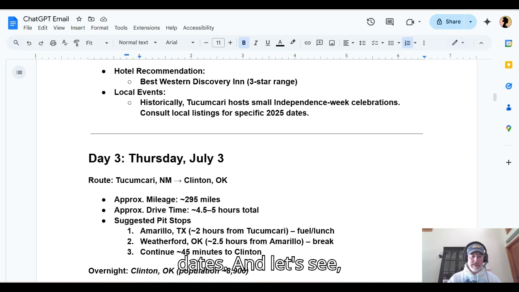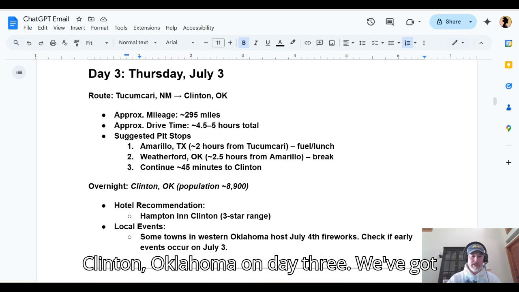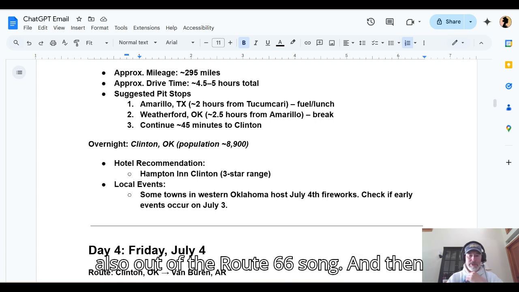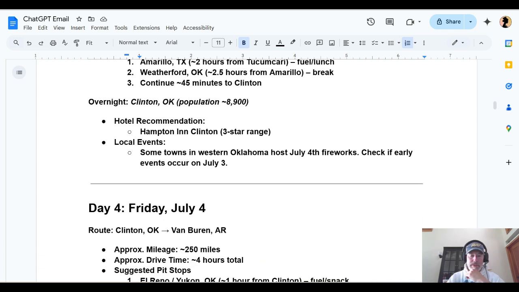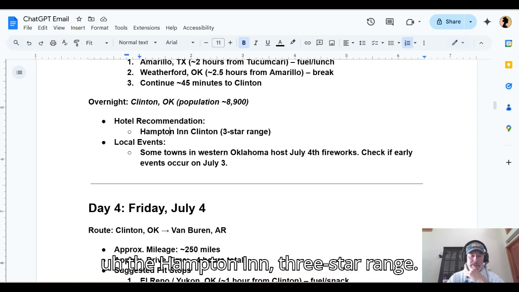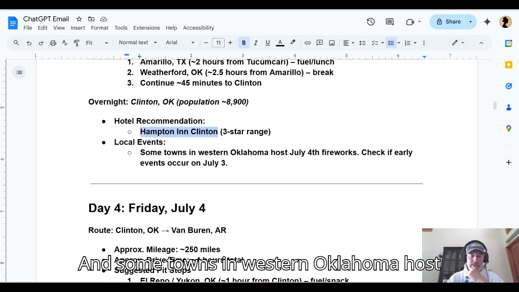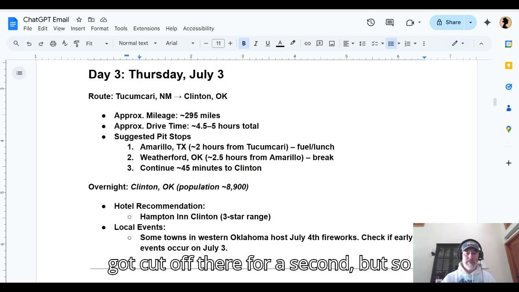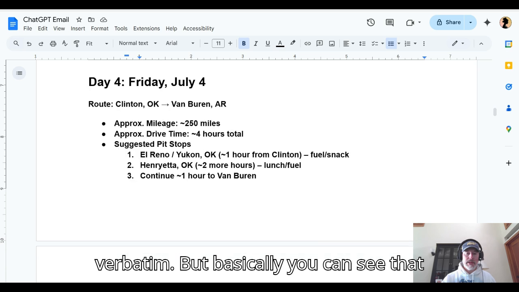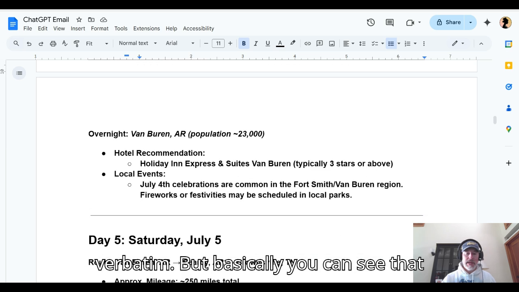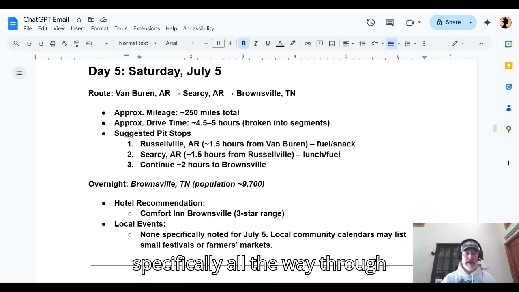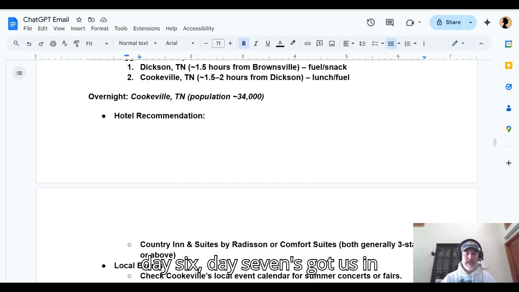And let's see, Clinton, Oklahoma on day 3. We got some pit stops in Amarillo, also out of the Route 66 song. And then the Hampton Inn, 3-star range. And some towns in western Oklahoma host 4th of July fireworks. We got cut off there for a second, but we're not going to read through this verbatim. Basically you can see that it's followed the prompt pretty specifically all the way through day 6.